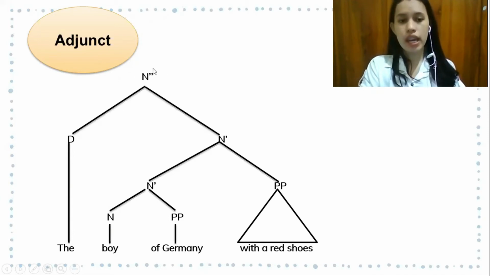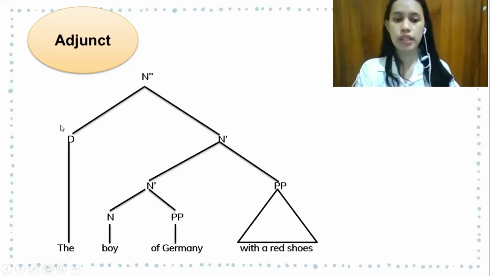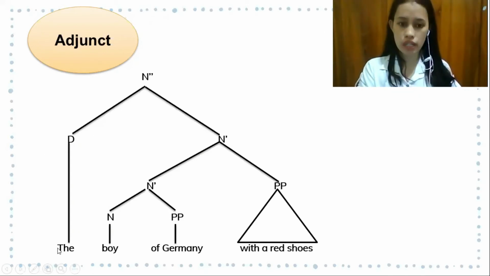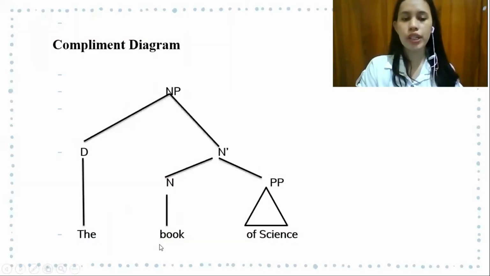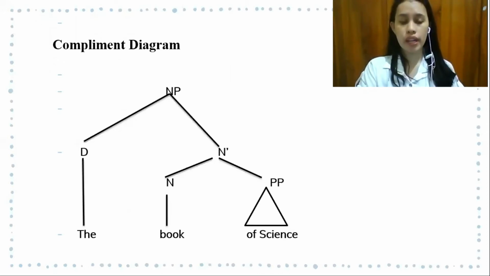Now, as you can see, here is the N double bar, which has two daughters, namely determiner. The determiner is the, and then N bar has two daughters. The daughters are N bar and also PP. The head of this sentence is boy, and the complement of the sentence is of Germany. And then the third X-bar is the example of complement diagram and X-bar.